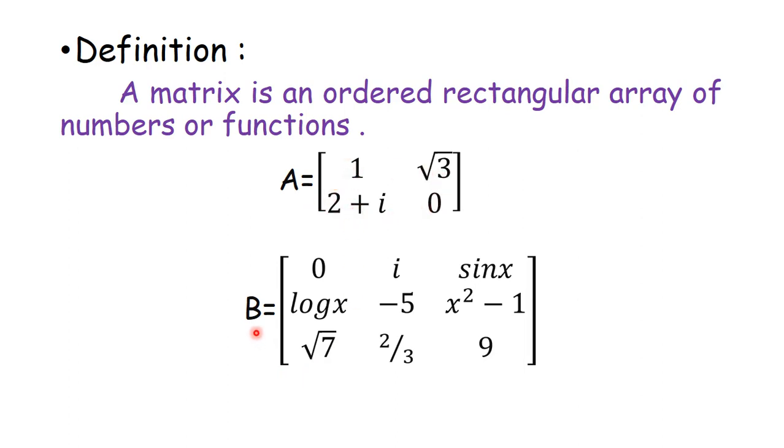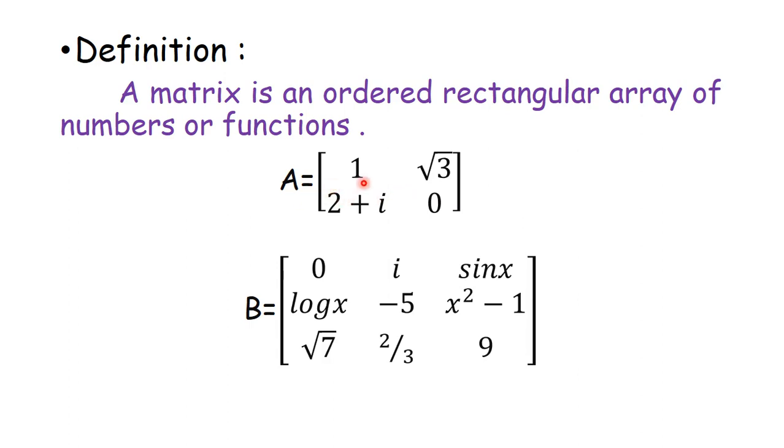But in matrix B, I have taken some functions also, some complex numbers also. If you see log x, a logarithmic function, sin x, a trigonometric function, x square minus 1, a polynomial function, these are real numbers, this is a complex number. So a matrix is nothing but the arrangement of numbers in a rectangular form.